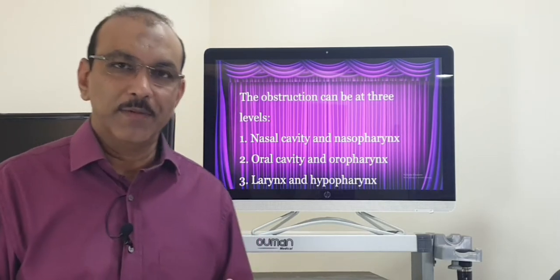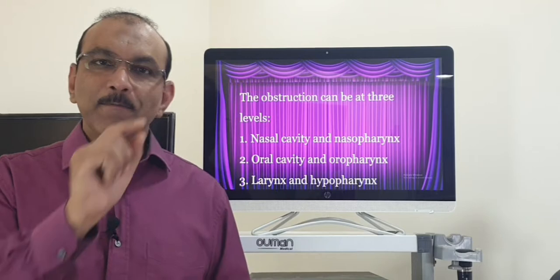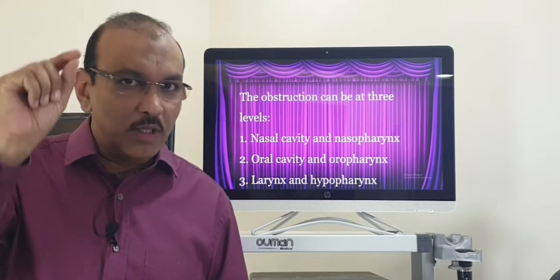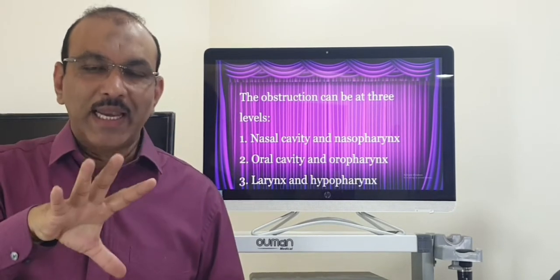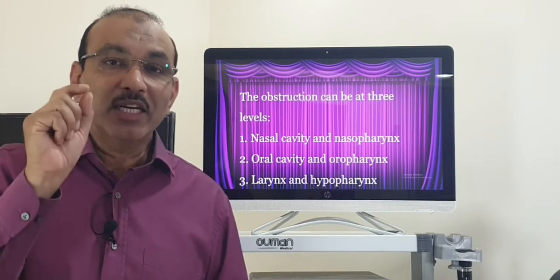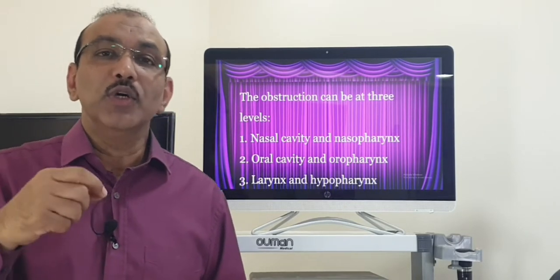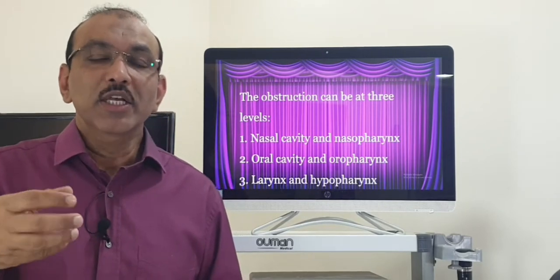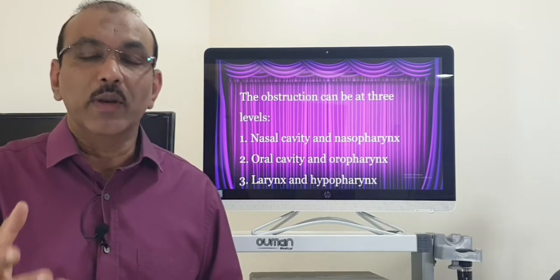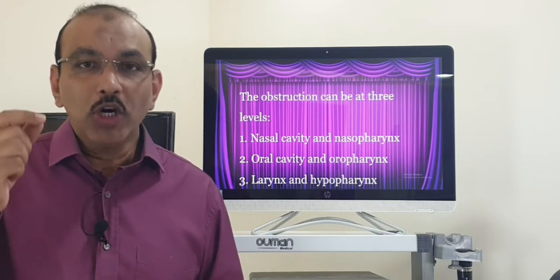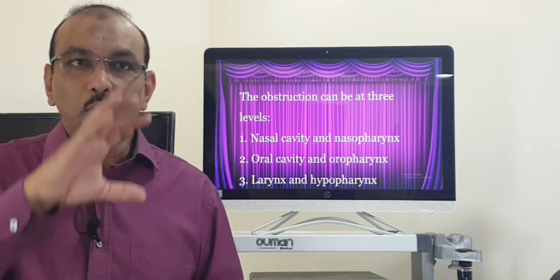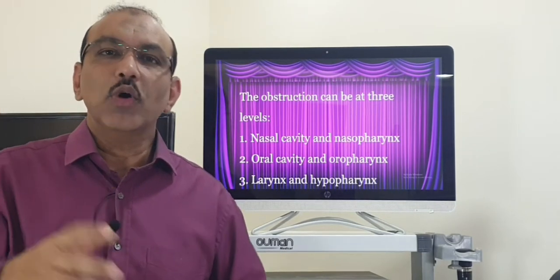This is what happens. Now, the latest study says the drive, the impulse which comes from the brain to the muscle to keep it dilated, it seems that even the receptors in the muscles are destroyed. So that's why even after doing so much of surgery or exercises, we don't get a complete recovery, because the receptors are gone. So whatever receptors are left behind and whatever the mass effect is there, that is what we are trying to revive.